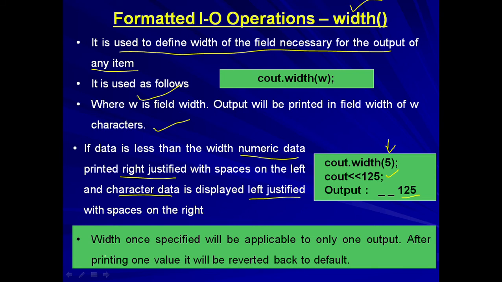The very important point is that width once specified will be applicable only to one output. Very important. I said width, I gave one output. If I use one more cout statement after this, the width won't be applicable on that. The width is applicable only to one output. That means cout.width 5 will be applicable only to the output statement which is following this width function.